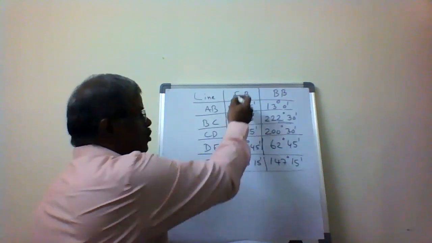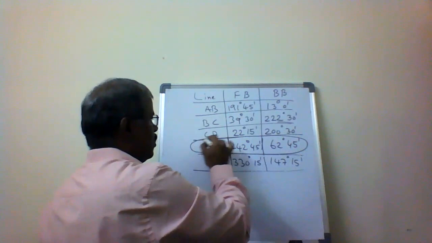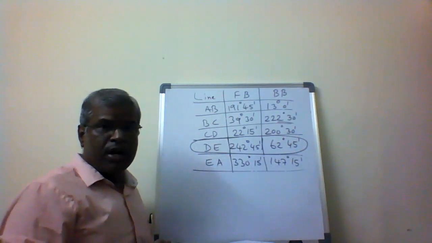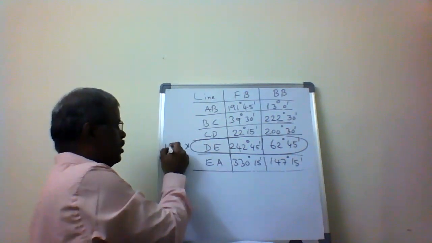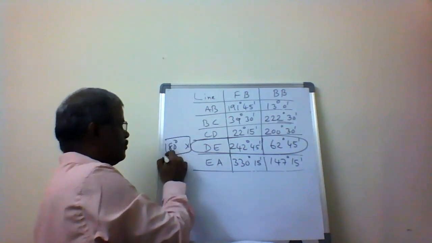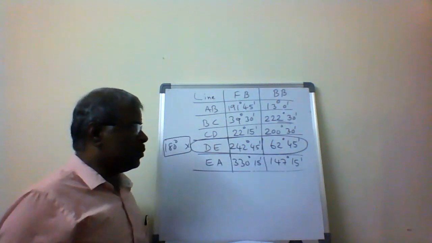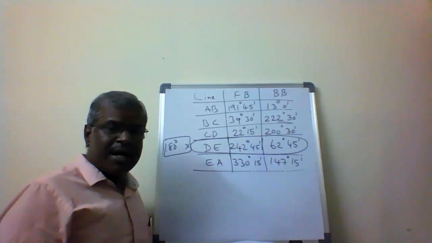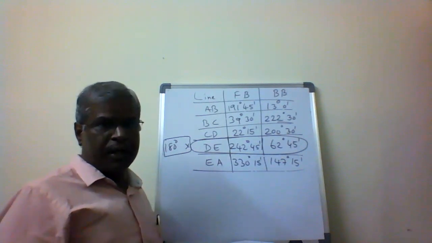Going through that, for line DE, the forward bearing 242 degrees 45 minutes and backward bearing 62 degrees 45 minutes differ by 180 degrees. The difference of forward bearing and backward bearing is 180 degrees, which means D station and E station are not affected by local attraction.